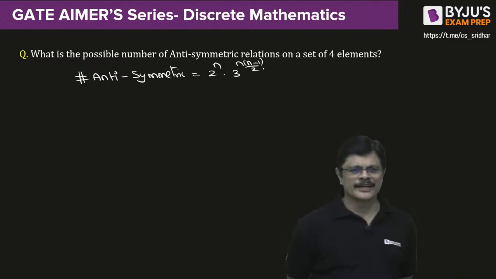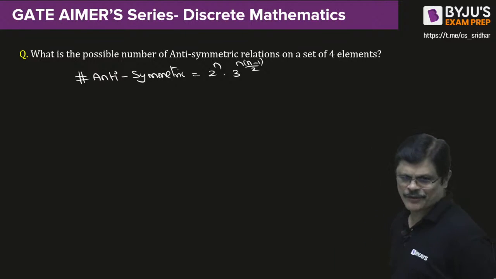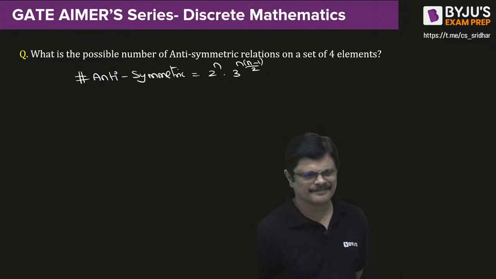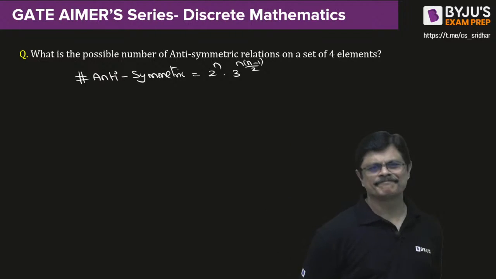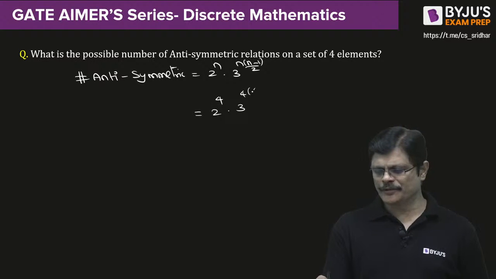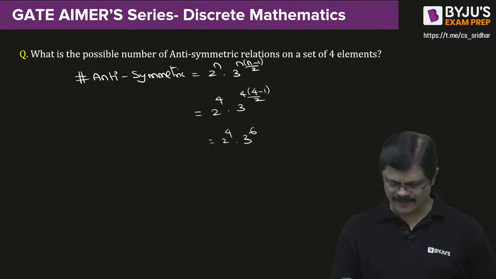Substitute to get the answer. N is 4. So 2 power 4, 3 power 4 into (4 minus 1) by 2. That is 2 power 4, then 2 power 2 into 3, 3 power 6.